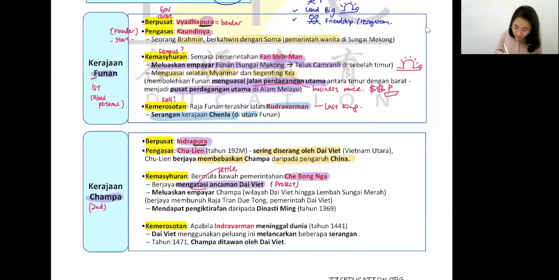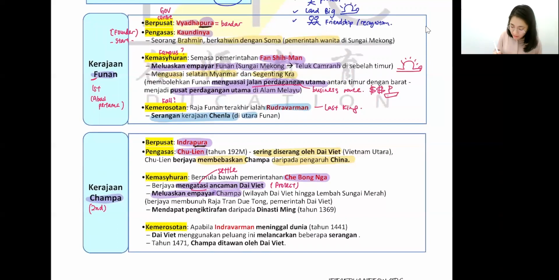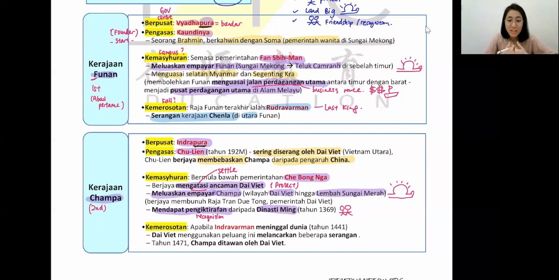And then the second thing he did, he started expanding his empire, expanding the area from Dai Viet all the way to Lembah Sungai Merah. So you can see the land is getting bigger. Muscle getting bigger. Okay, and finally they make friends with the Ming government, so they get the recognition, acknowledgement. They are recognized by the Ming government. So two persons hold hands, kawan baik, they make friends.